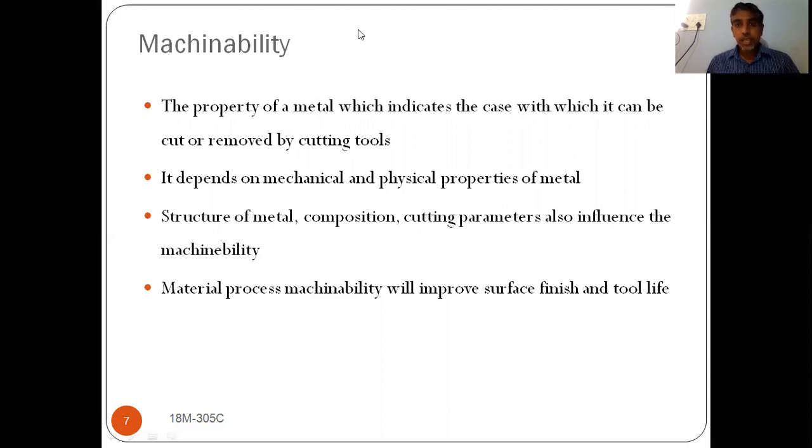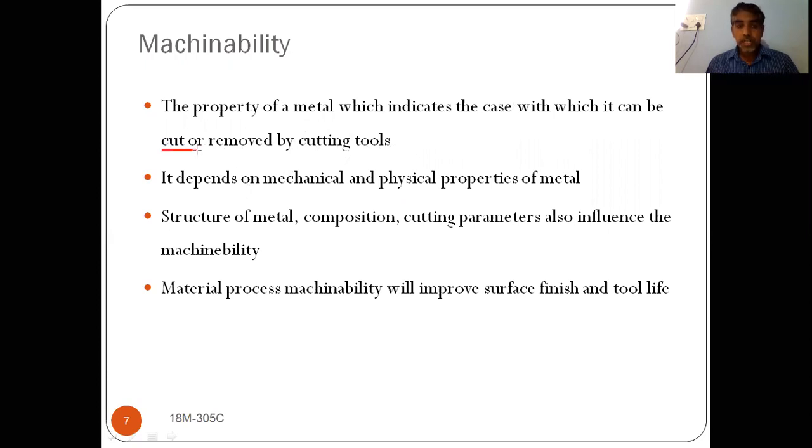If you see here, I will explain. The property of a metal which indicates the ease with which it can be cut or removed by cutting tools. So what it means is how easily you can machine it; that property is known as machinability. How easily you can cut or remove extra material by using a cutting tool.